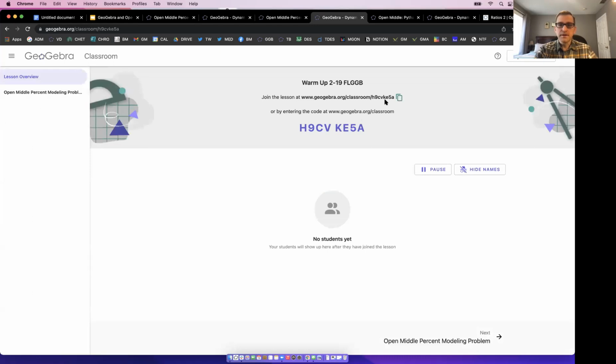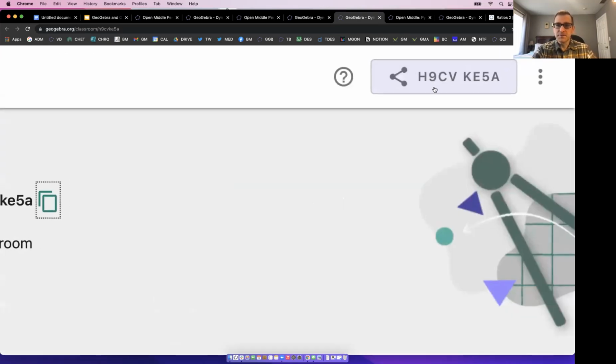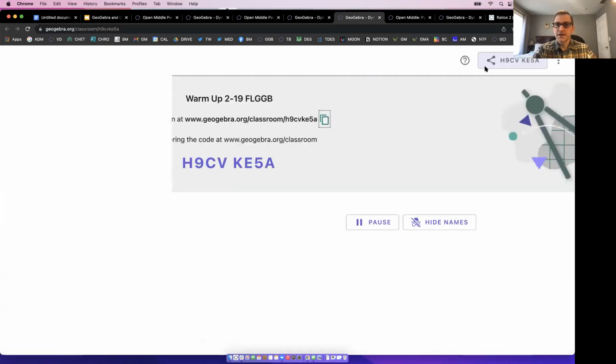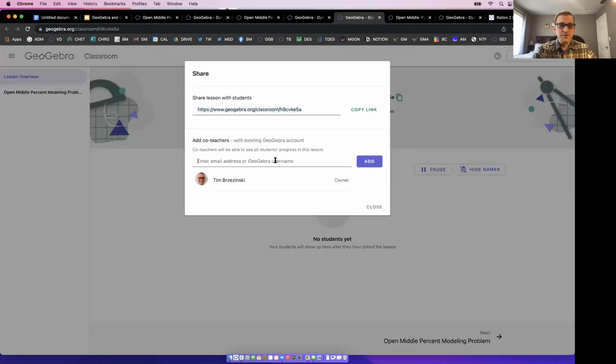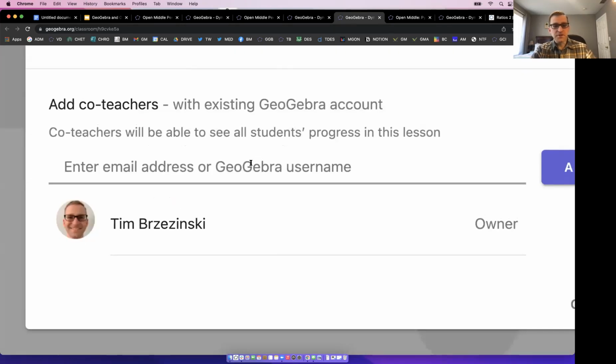If you click on that link here to share it, check this out. You can actually add a co-teacher. Desmos has this feature. It's really nice, but if you team teach with a special education teacher, as long as they have a GeoGebra account, you could type in their GeoGebra username or their email that they use to create the GeoGebra account, and you can actually add that person to have a teacher view of the GeoGebra lesson.